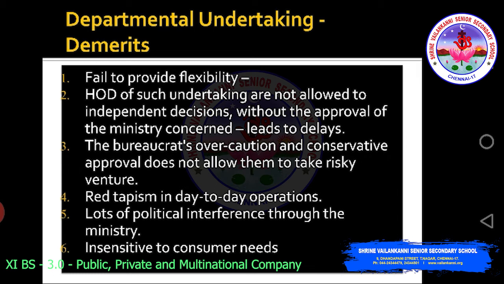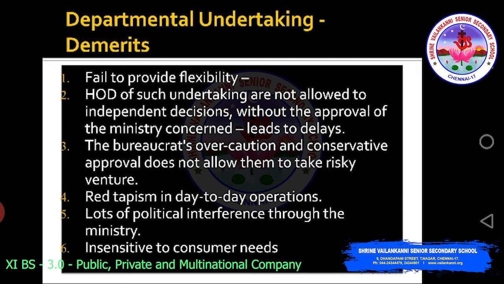Then there is a delay in taking decisions, communication, everything, because they have to ask the authority, the ministry. The bureaucrats' over-caution and conservative approval does not allow them to take risky ventures. They are very cautious and very conservative in their approval. So what happens is you cannot have a risky venture even if you are having a lot of profits. You need to play safe. This is one of the demerits the departmental undertaking faces.